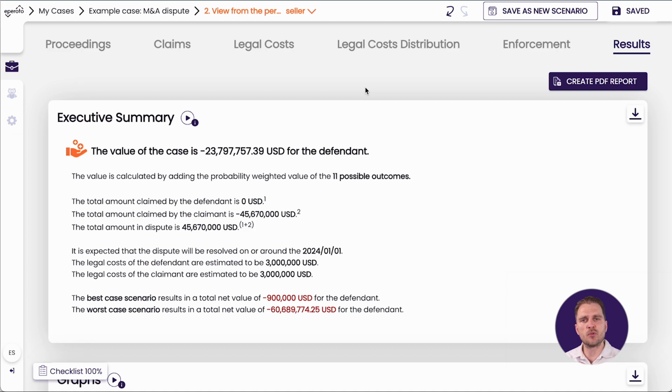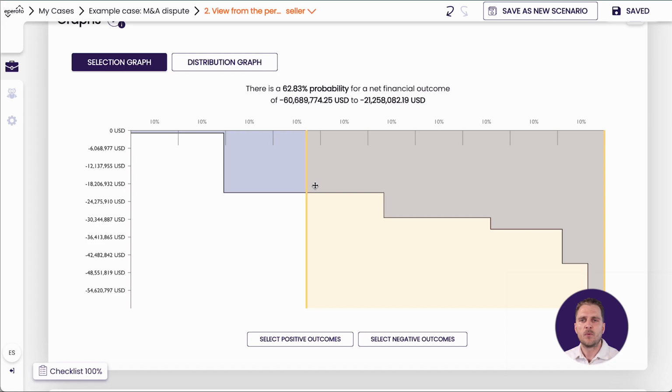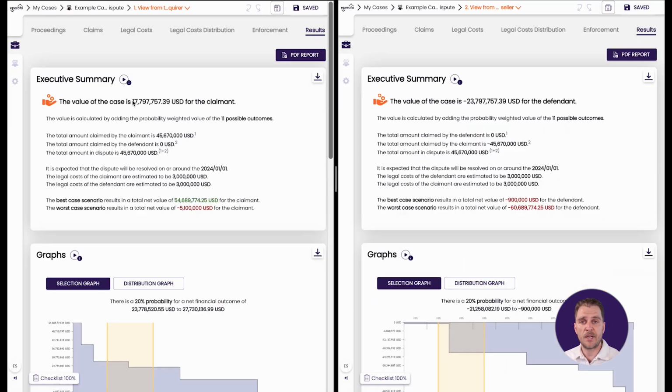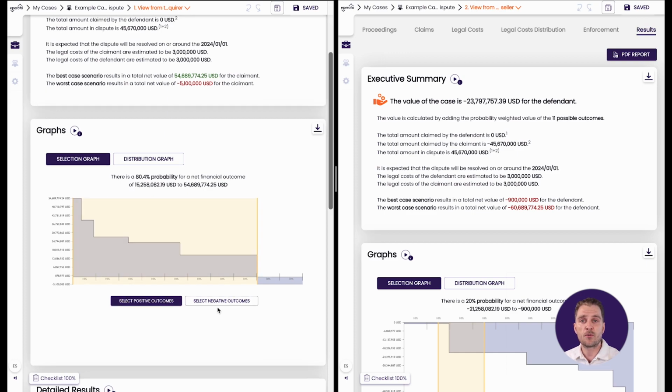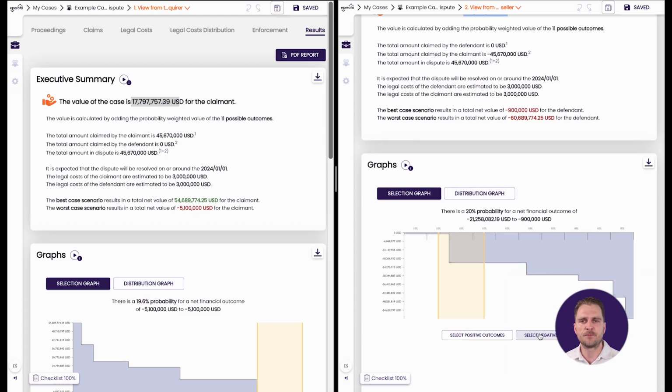Naturally, they refute the claim. But if they have access to the same material and have the same understanding of the case, an assessment from their side would show an average liability of around negative 24 million. And this is because they have no upside, only a financial downside. So even though our value is around 18 million, and a settlement amount above this value would be a risk-neutral choice, from a strategic perspective, we should of course aim for an amount as high as possible, and closer to the liability risk for the other party.